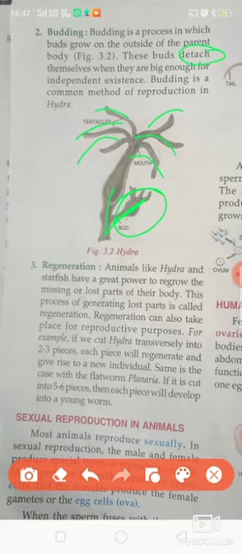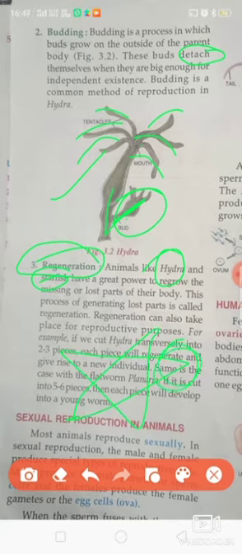Budding is the process in which the bud grows outside the parent body, detaches itself and is able to produce a new organism. Now the third type of reproduction is regeneration. Hydra is also given for budding as well as for regeneration. Another example is starfish. One part of the body is cut, just like if we cut a small part of the starfish, that part is responsible for producing a new starfish. So that is called regeneration.